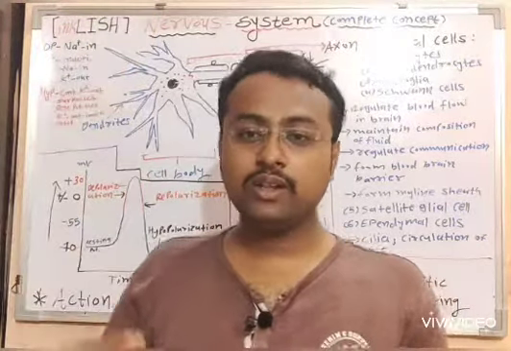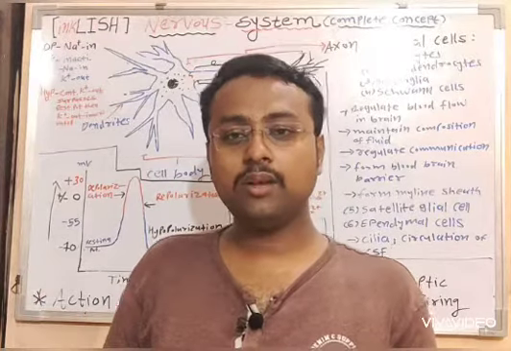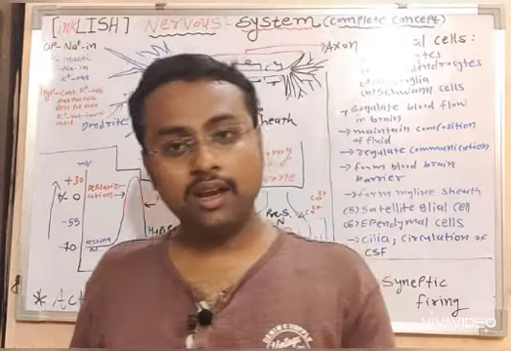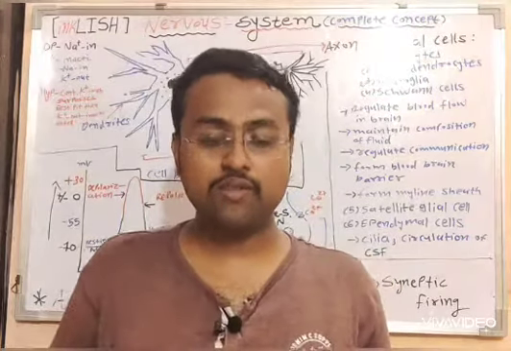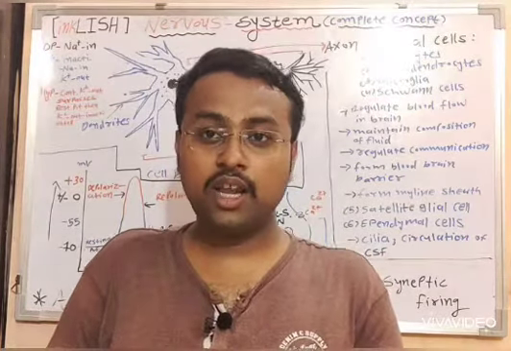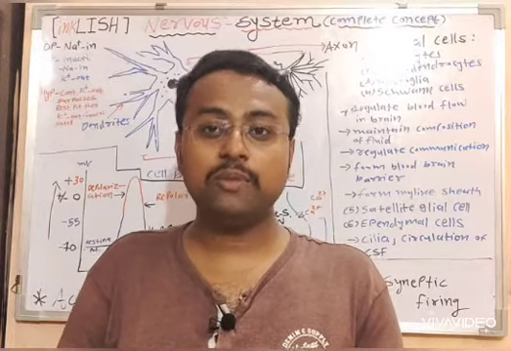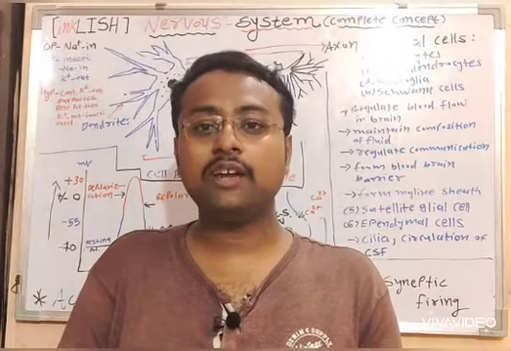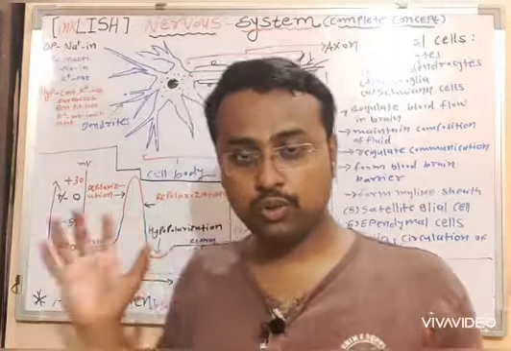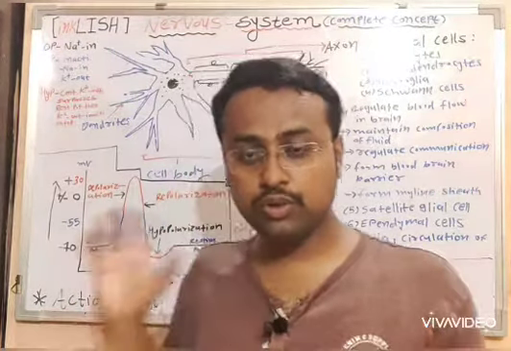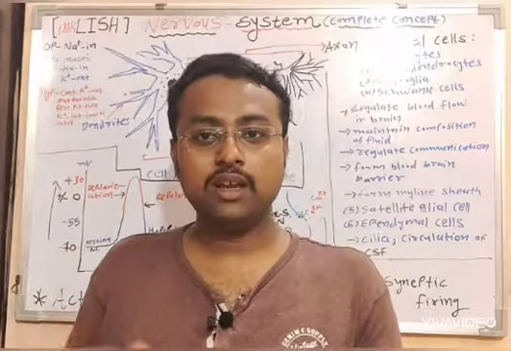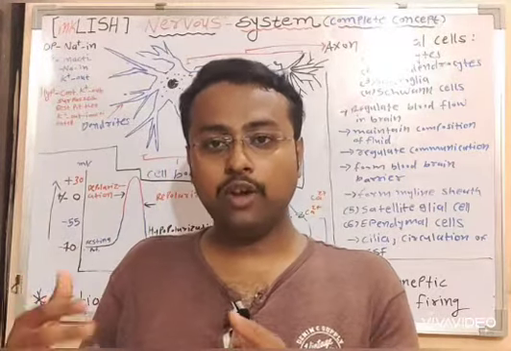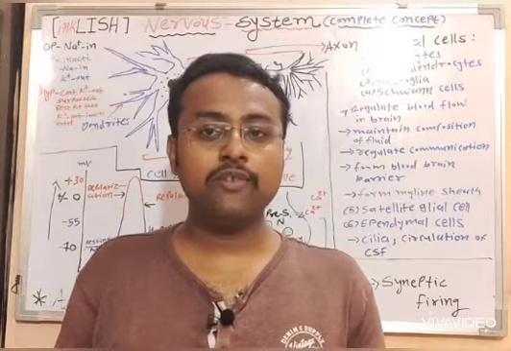So this is how the action in the muscle takes place. Just like my skeletal muscle, which is a voluntary movement, there are certain involuntary movements which take place through the nervous system by this means only. But the junctions present between neurons and muscles will be different.